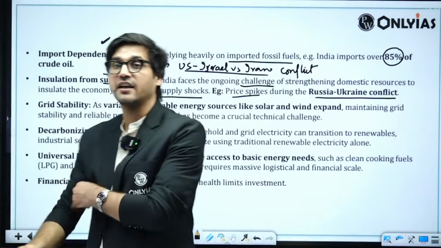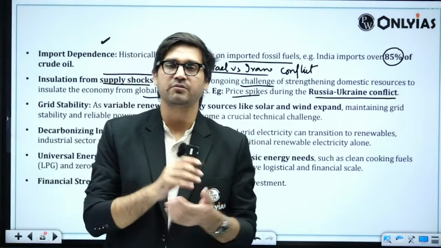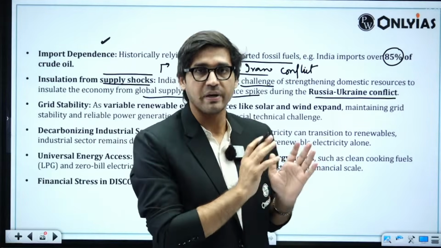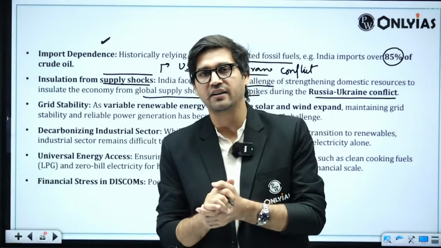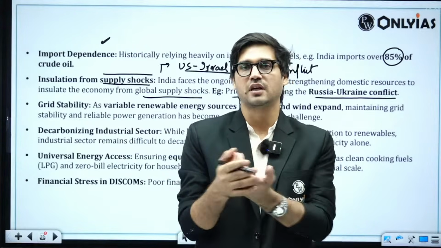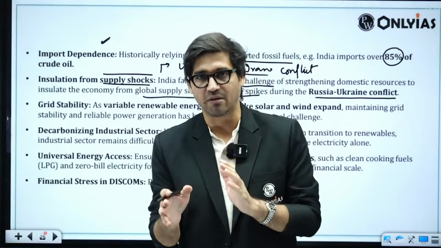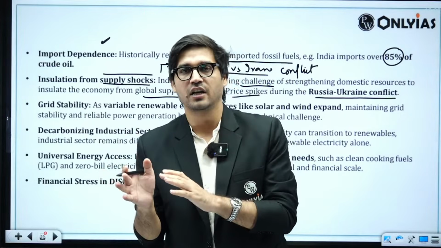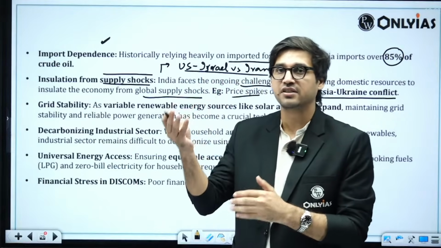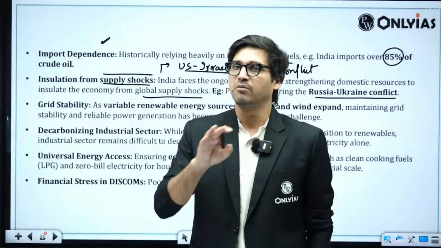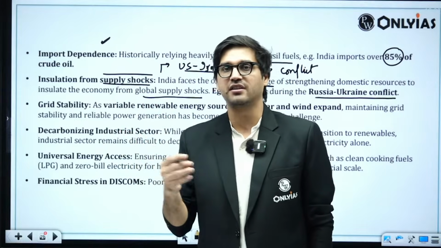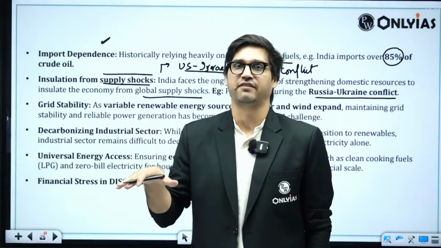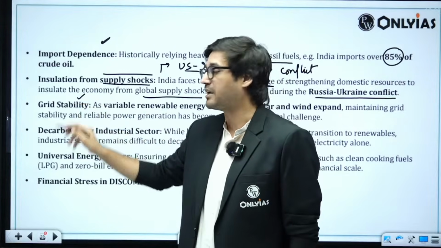Then the third thing is grid stability. What does grid stability mean? When you look at conventional sources of energy, the fossil fuel based sources or hydroelectric energy, you will find that those supply sources are uninterrupted. But because we are looking towards a cleaner transition, we will be looking at wind energy and solar energy. Both wind energy and solar energy are intermittent in nature, which creates problems for the grid infrastructure. And that is what has been mentioned here.